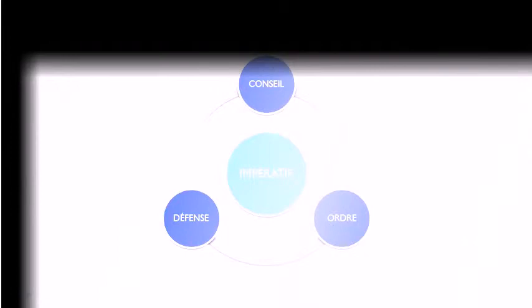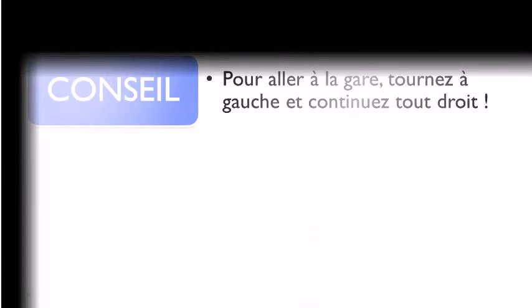We'll see just a few examples to see how it works. Le conseil, so we've got this example. Pour aller à la gare, tournez à gauche et continuez tout droit. Okay, so to go to the station, aller is to go, la gare, the station. Pour aller à la gare, tournez, and that's our first impératif, à gauche, on your left, et continuez, continuer is to continue, tout droit, straight. So tourner and continuer here are at the imperative form.